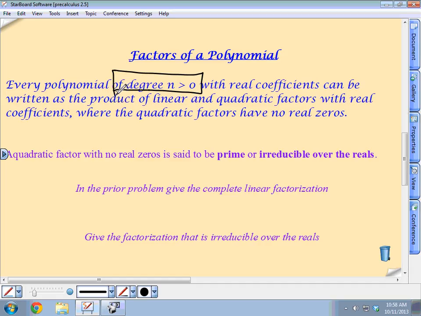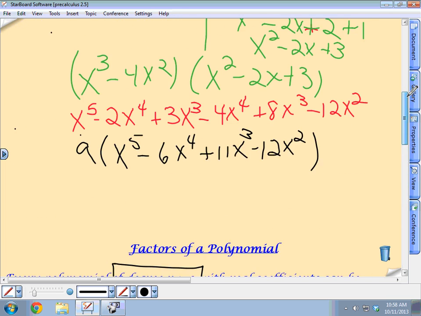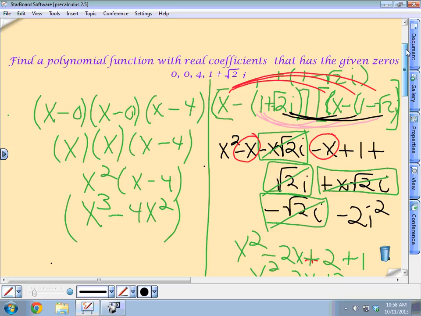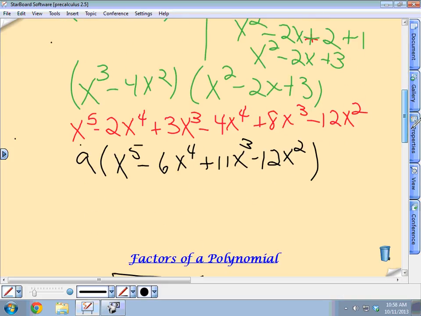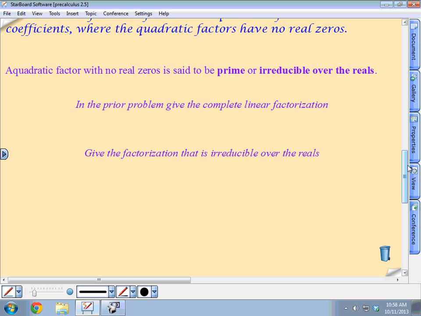All right, here's the idea. A quadratic factor with no real zeros is said to be prime or irreducible over the reals. And these are just things from your sheets to fill out. In other words, up here where I have my 5 factors, if I took this and multiplied this together, I come down to this, correct? Tell me what that is. Read it to me. x squared minus 2x plus 3.